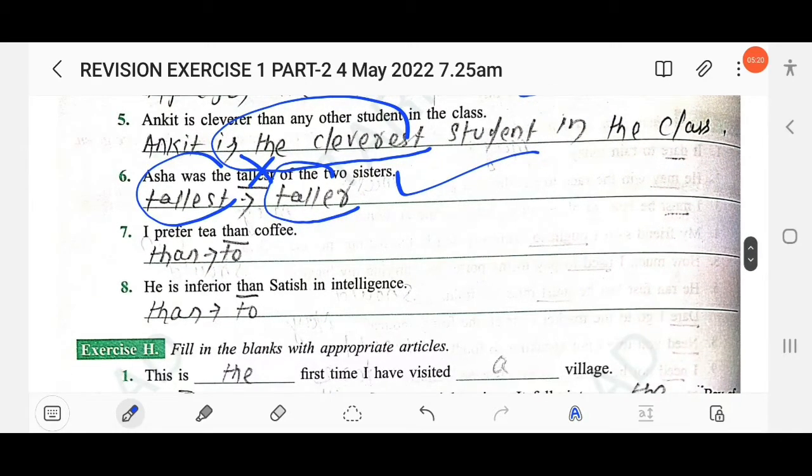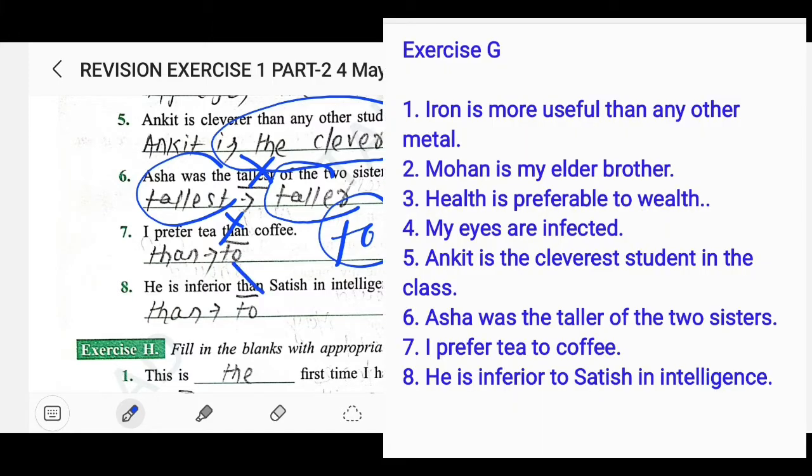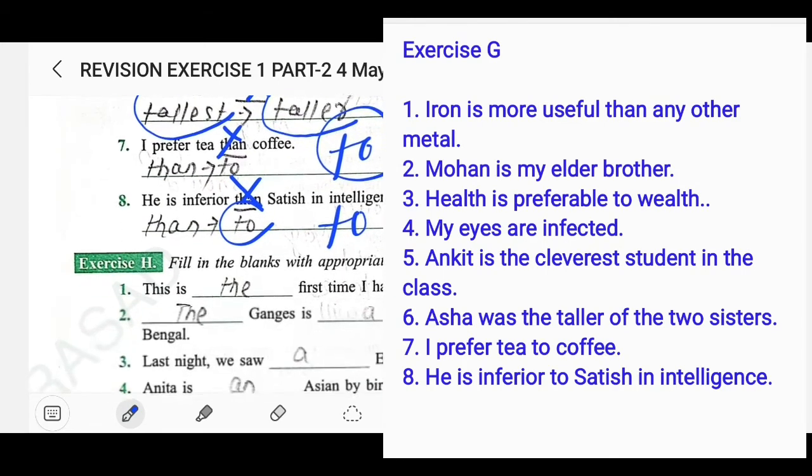The next, I prefer tea than coffee. If there is prefer, junior, senior, don't use than, use to. I prefer tea to coffee, not than. The next, he is inferior than Satish in intelligence. Same here, inferior is used, so erase than, use to. He is inferior to Satish in intelligence.